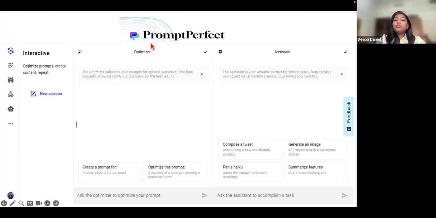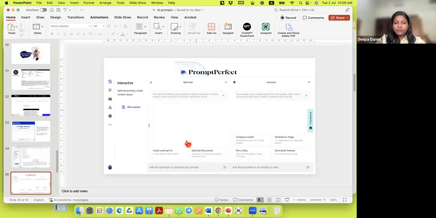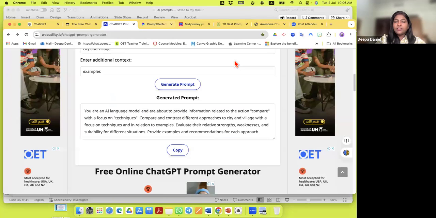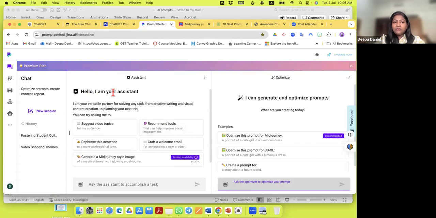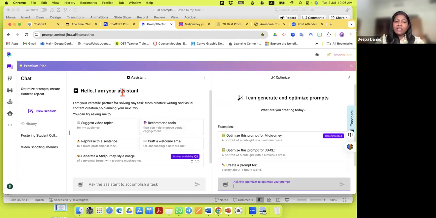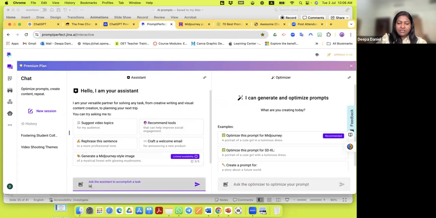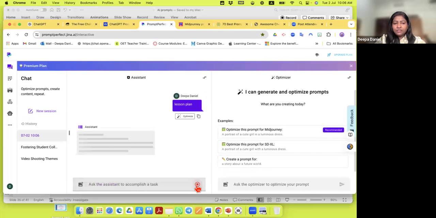Okay, then there is something called Prompt Perfect. This is another very nice one because here, let me go live again online and show you. Prompt Perfect. There. This is how the interface looks. Now here, you have something on the left side which says, hello, I'm your assistant. So here you just put in your prompt and it will give you a response exactly like ChatGPT, you know. So for example, I say lesson plan again. Because I'm a teacher, I can only think of such things, but it depends on what you want it for. So there, when I said lesson plan,